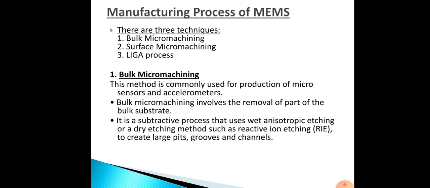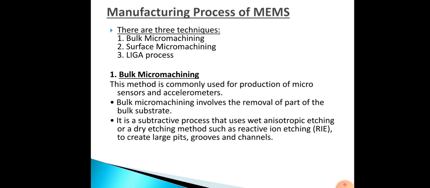So bulk micromachining involves the removal of part of the bulk substrate. It is a subtractive process, meaning we will be removing material. Here it uses wet anisotropic etching or dry etching methods such as reactive ion etching to create large pits, grooves and channels.